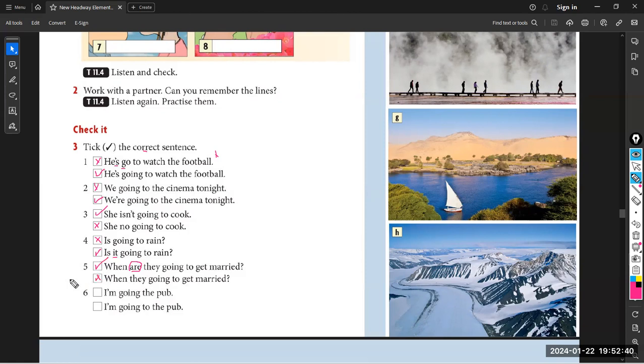Finally, I'm going to the pub. I'm going to the pub. Oh, bravo. I'm going to the pub. I cannot say going without to. Like Jamila when she committed this mistake. Okay, guys? شو teacher سألت؟ When you said going without to.